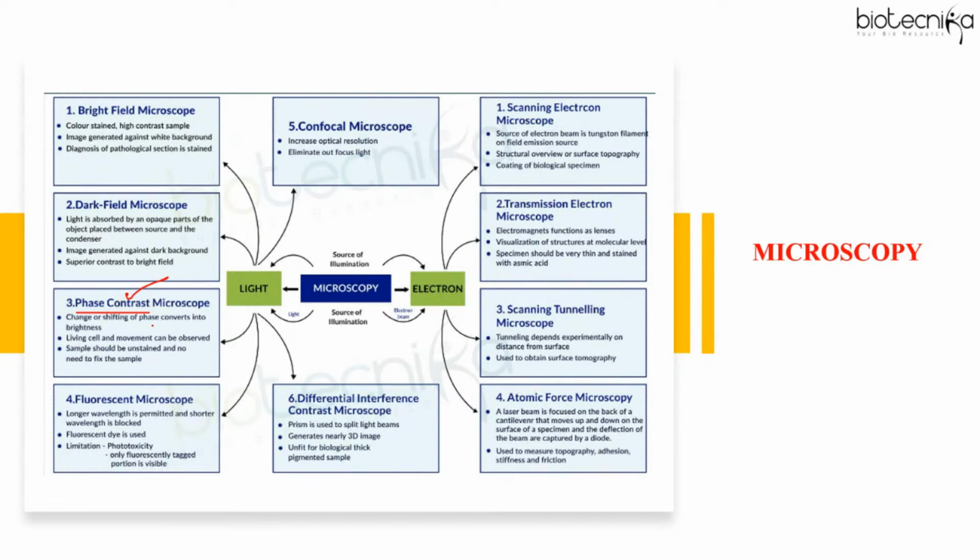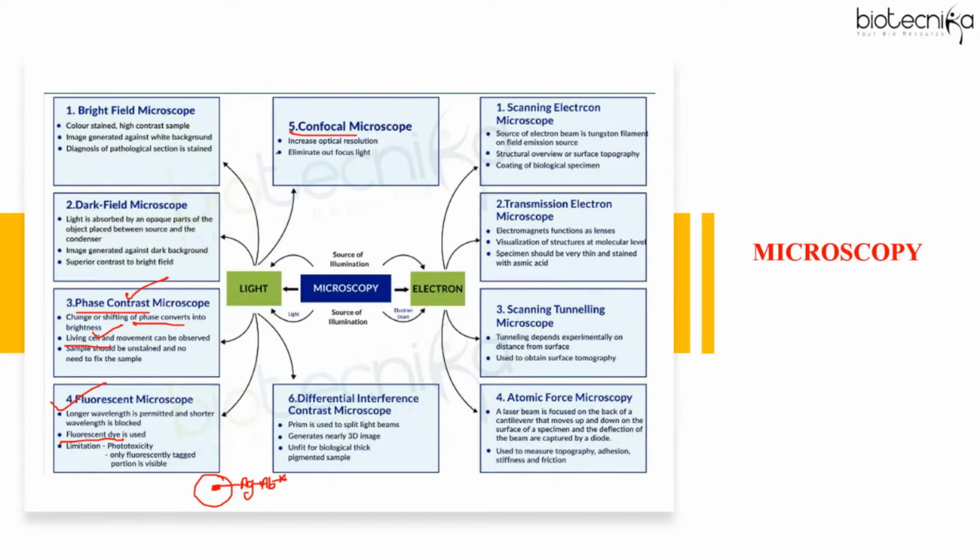Basically it converts the phase shift into brightness, and you can view the cells without staining. Fluorescent microscopes always make use of fluorescent dyes, and if you want to detect a particular protein in the cell, with the help of an antibody labeled with fluorescent dye you can detect the antigen, right? Immunofluorescence we call it.